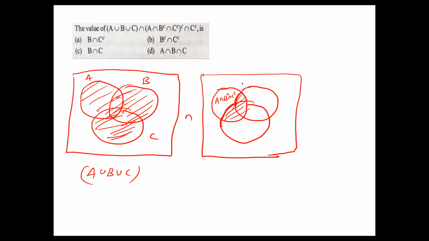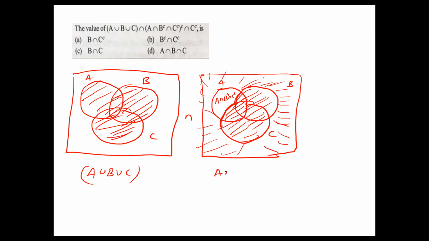So this is A, this is B and this is C. Now except this part means the remaining outside part also. Okay, these are A intersection B dash, or B complement, intersection C complement, all complement. Okay. Next, intersection C dash.